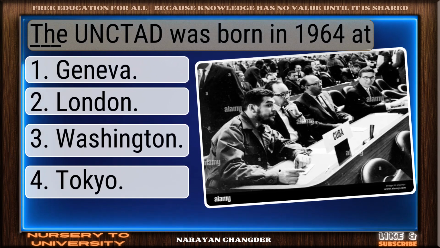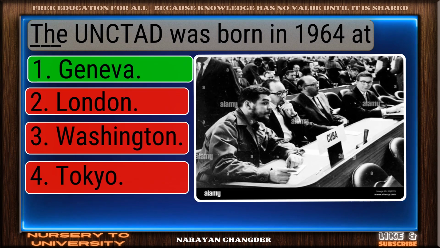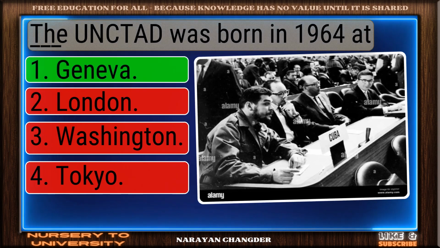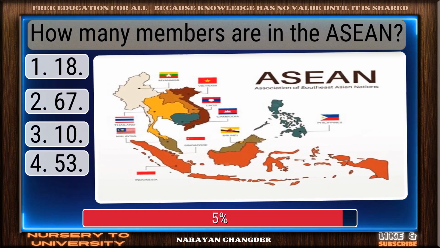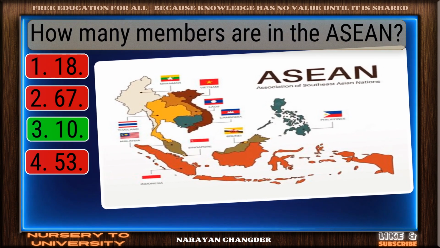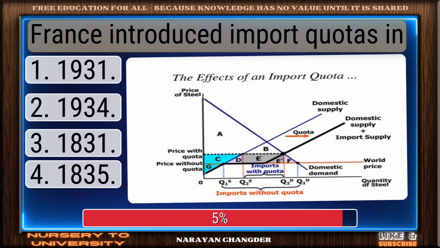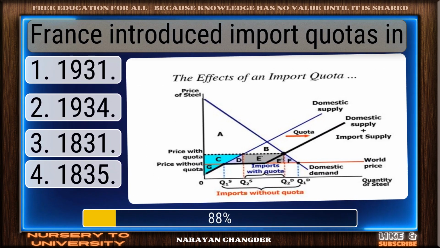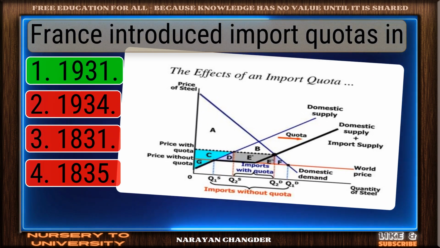The UNCTAD was born in 1964 at dash. You chose Geneva, and it is correct. How many members are in the ASEAN? Well reasoned. 10 is the correct choice. France introduced import quotas in. Well done. 1931 is the right choice.